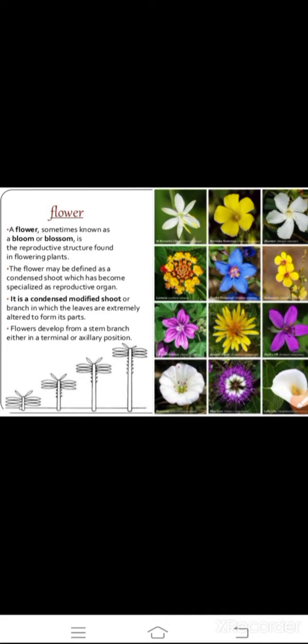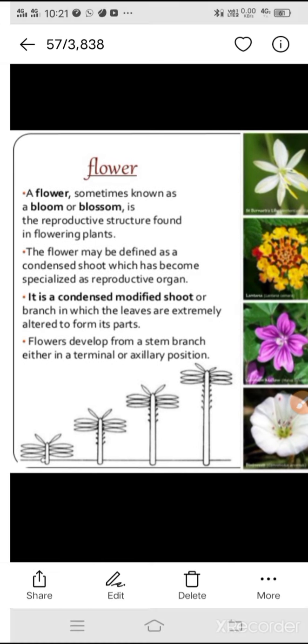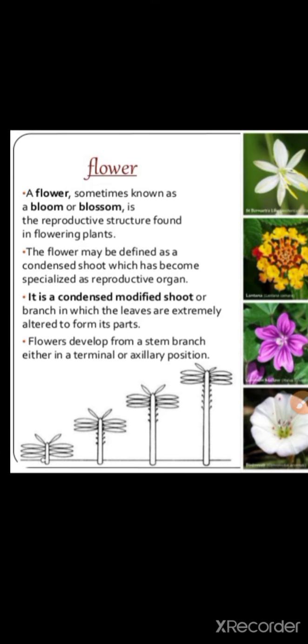These are just simple different types of flowers you can see in here. A flower, sometimes known as a bloom or blossom, is a reproductive structure found in plants. The flower may be defined as a condensed shoot which has become specialized as a reproductive organ.